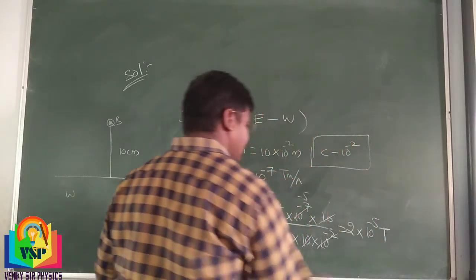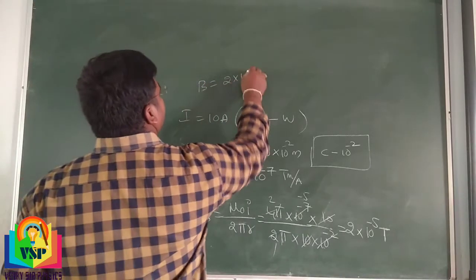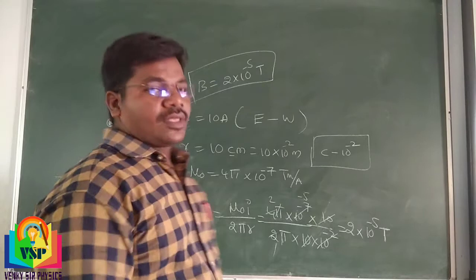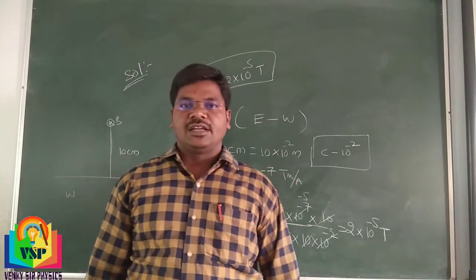The magnetic field answer is B is equal to 2 into 10 power minus 5 Tesla.